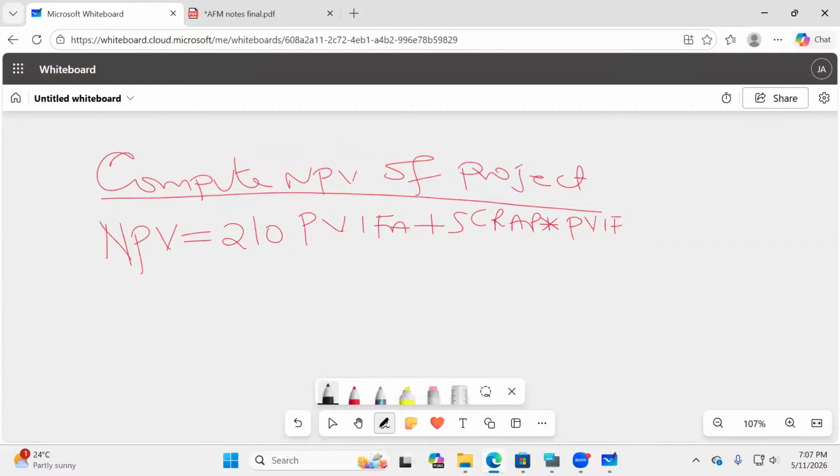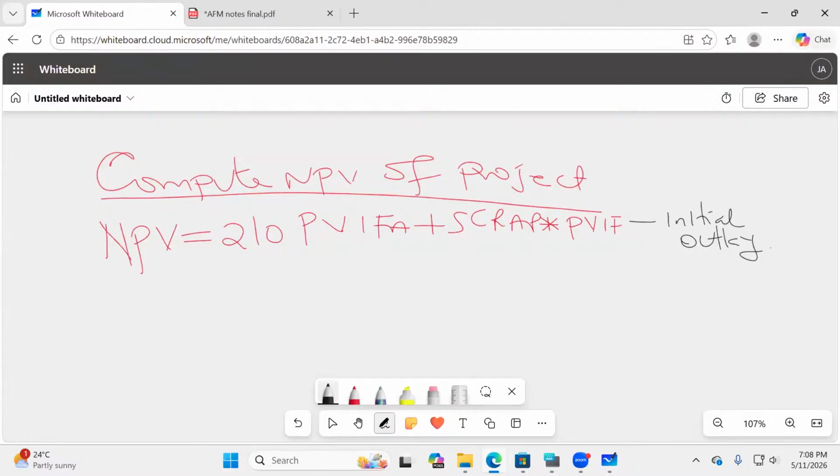And then at the end of the day, there's an initial outlay, which is a cash outflow. So I'm subtracting the initial outlay, like that. Can I ask you a question? Why are we not discounting the initial outlay? It's incurred today. It's a present value already. Initial outlay is incurred today.